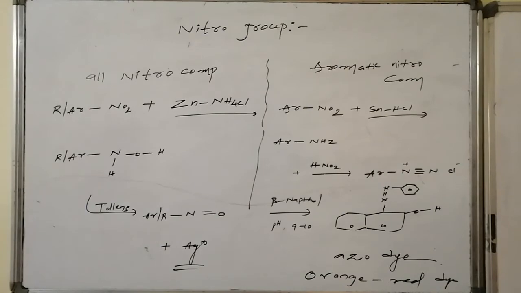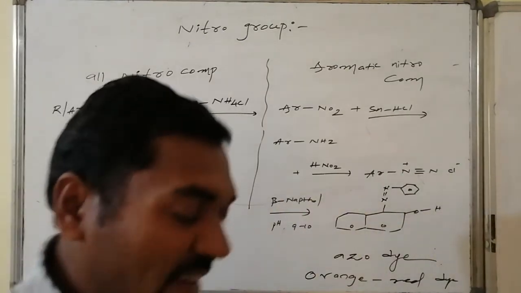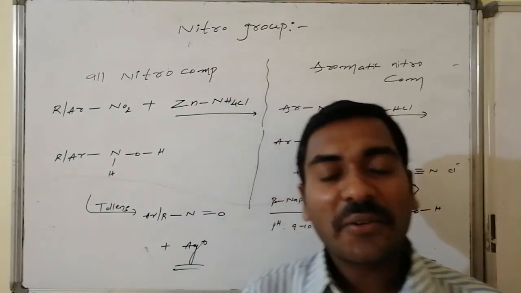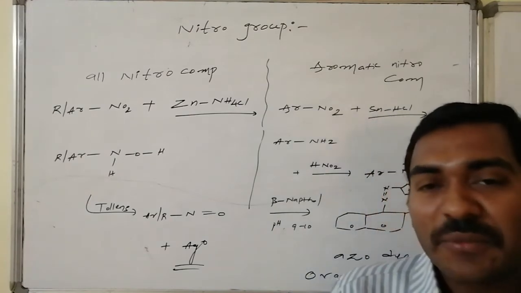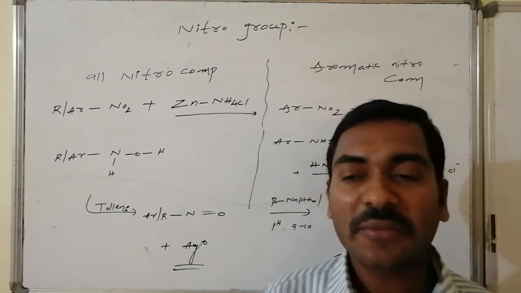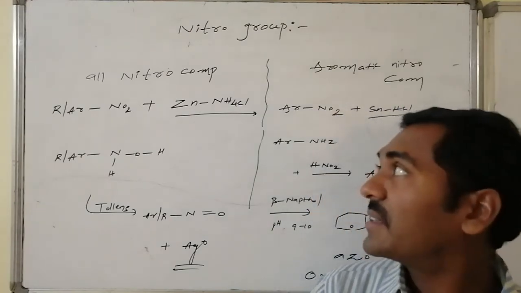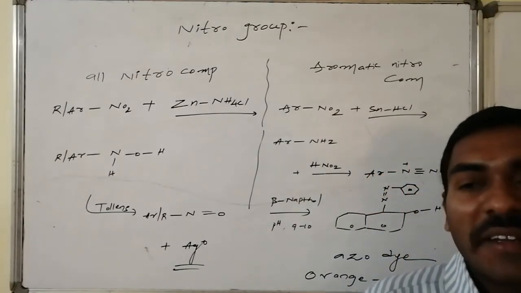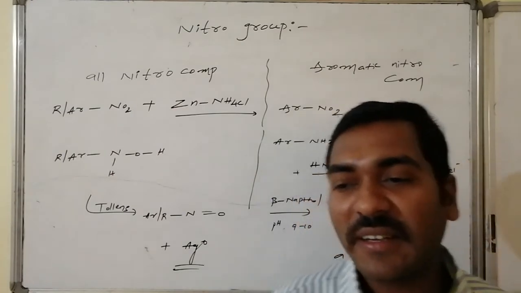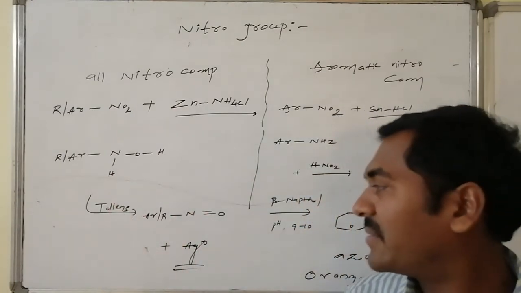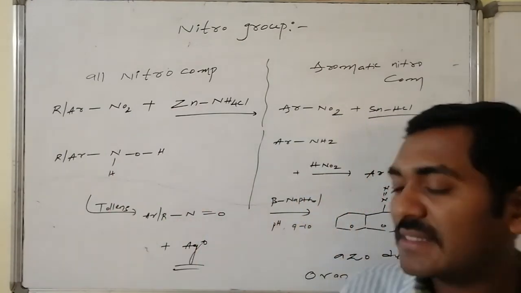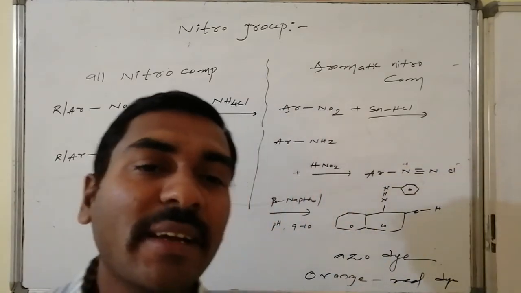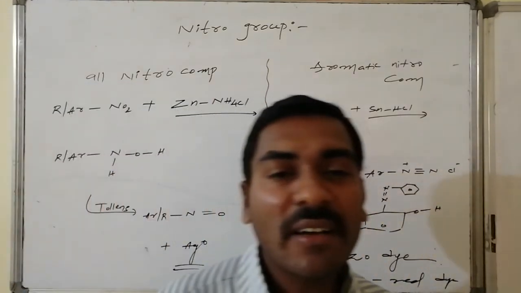The last variety of functional group eligible for analysis and identification is the nitro functional group. Nitro group is NO2. The carbon connected with NO2 is said to be the nitro functional group. There are two varieties of nitro compounds, the aliphatic nitro compounds as well as the aromatic nitro compounds. All varieties of nitro compounds are detected by this method. This method was invented by Mulliken, hence it is said to be Mulliken's method.